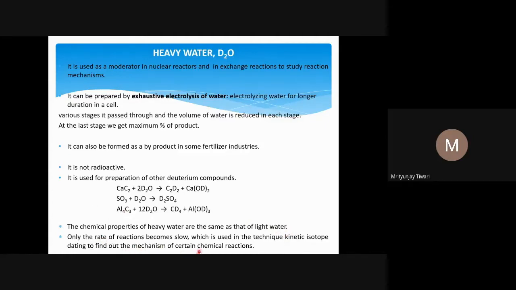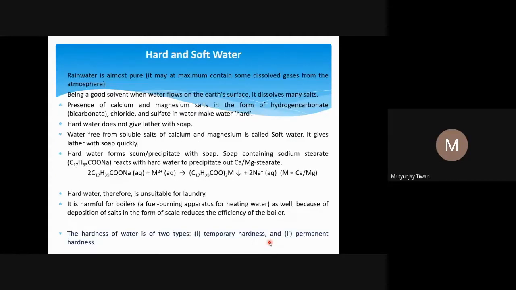So only the rate of reaction becomes slow, which is used in the technique of kinetic isotope effect, as I have already explained, to find out the mechanism of certain chemical reactions.